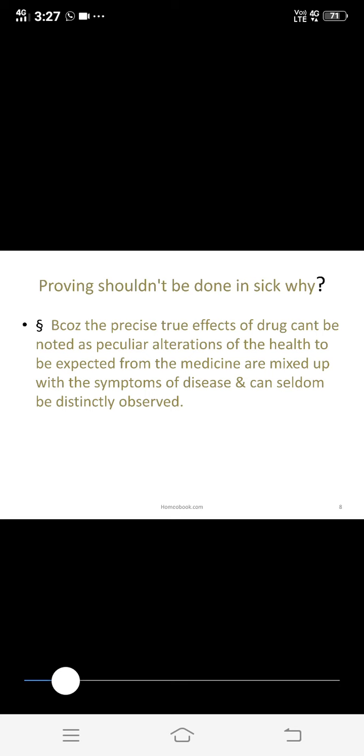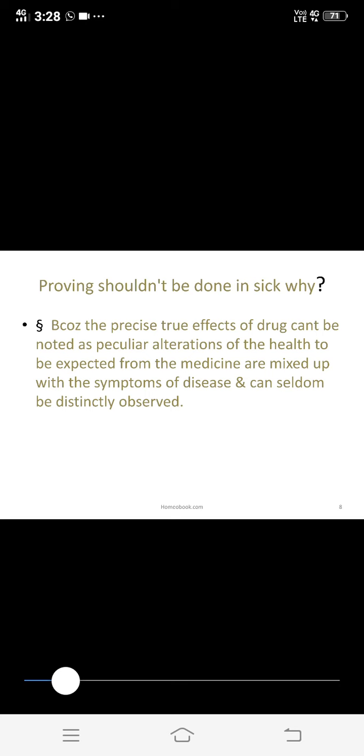When we prove the medicine on a sick person, there is already the presence of symptoms. Some symptoms are present in a sick person, and when we give that medicine to that sick person, the symptoms of the natural disease and the symptoms of the medicinal disease get mixed, and we do not get the actual portrait of that drug. This is one reason. And the second reason, it may be when we give the medicine to the sick person,